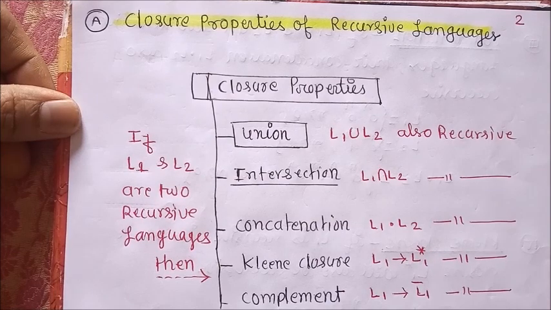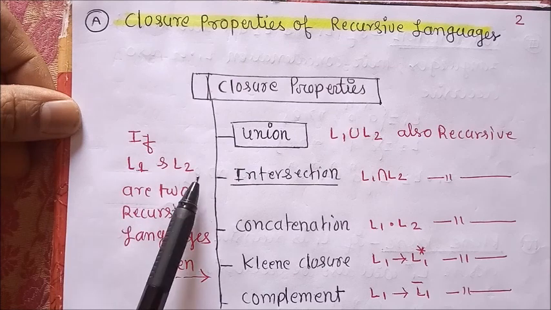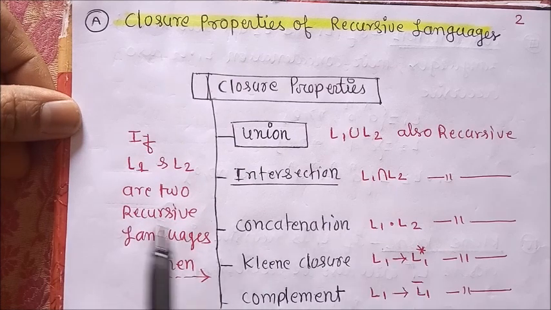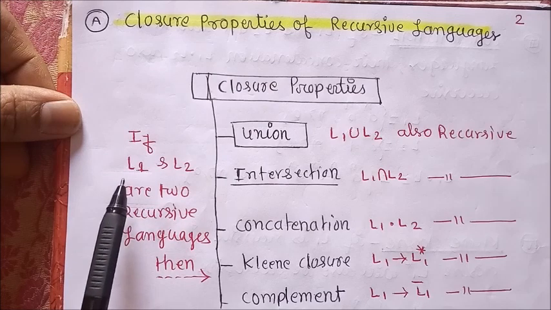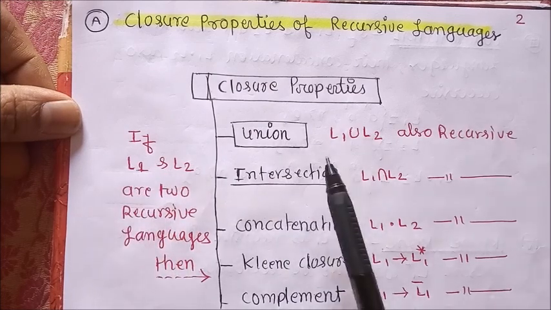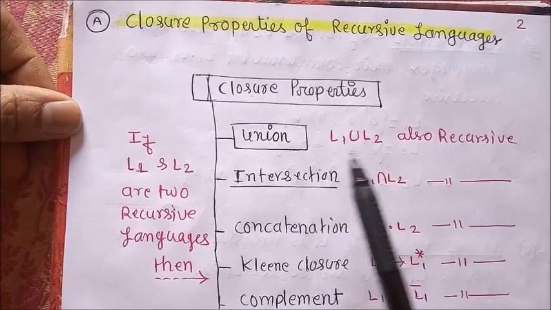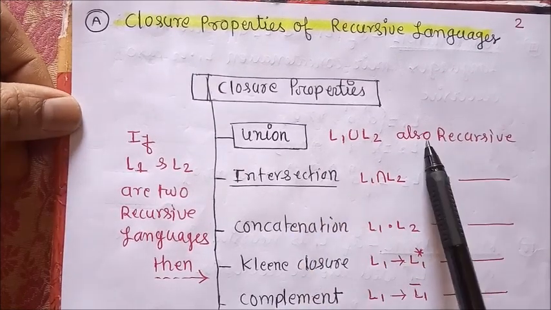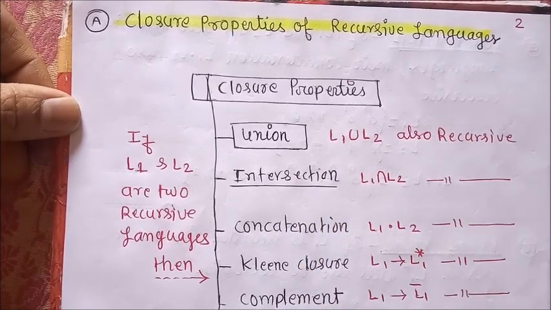If we have two different languages, L1 and L2, and we take the union of L1 and L2, then the union of two languages is also recursive.